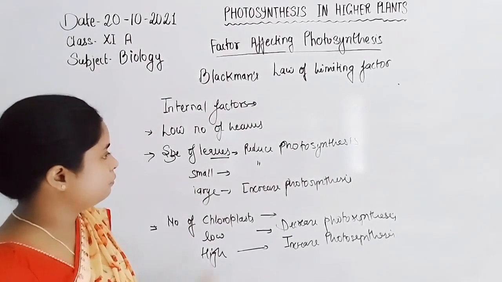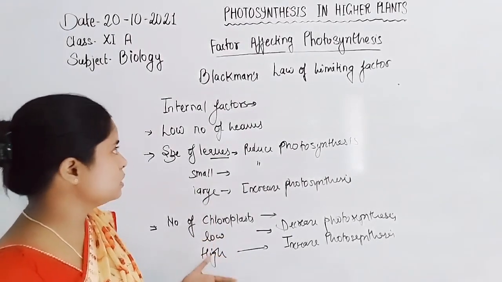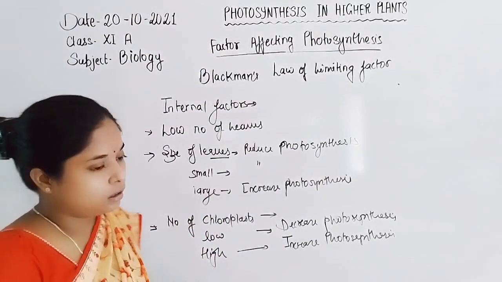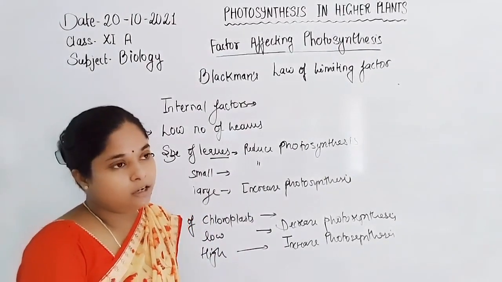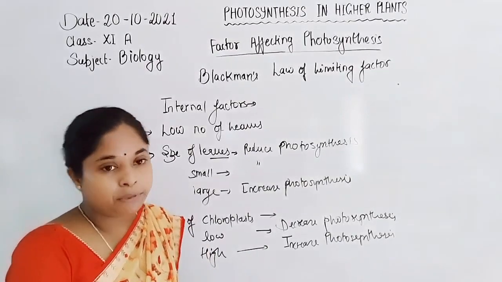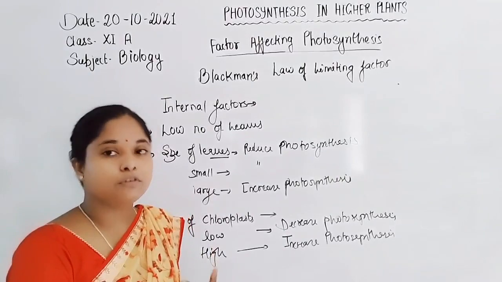So here is overall the factors affecting the photosynthesis process, in which we have discussed Blackman's law of limiting factors. Carbon dioxide, light intensity, water, and temperature all affect the photosynthesis process.